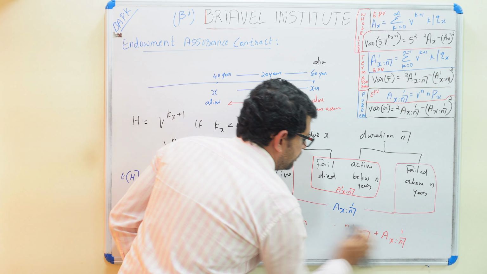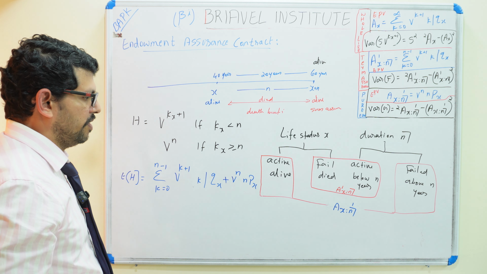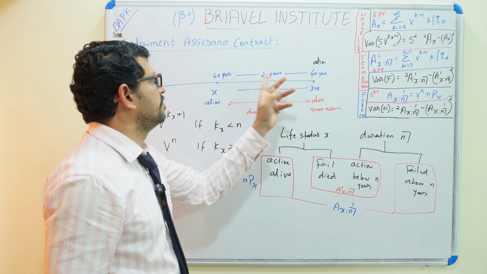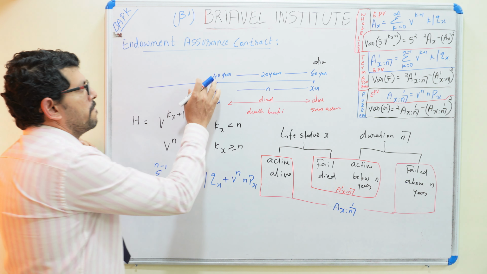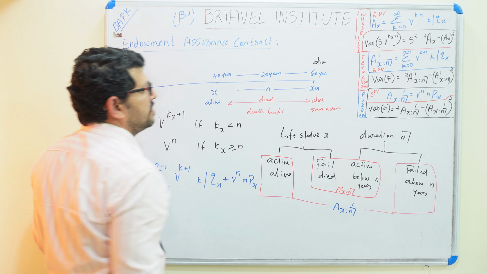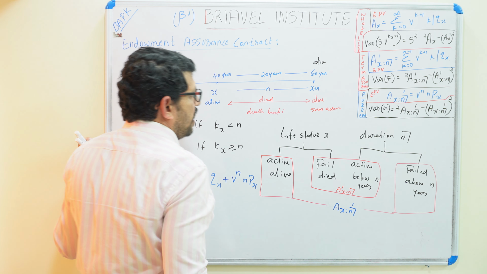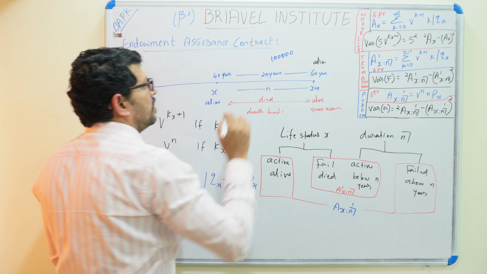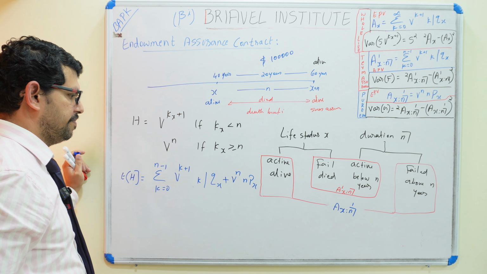We can solve a problem. A person is exactly 40 years old. He takes an endowment assurance for 20 years. So he will reach age 60, and the policy period is 20 years. It is an endowment assurance, and the sum assured or death benefit is 100,000. What is the expected present value?